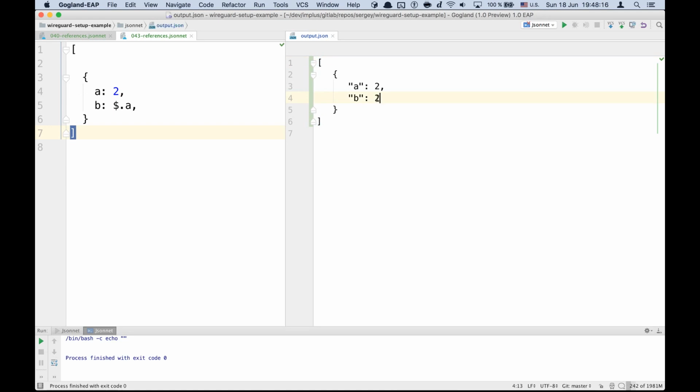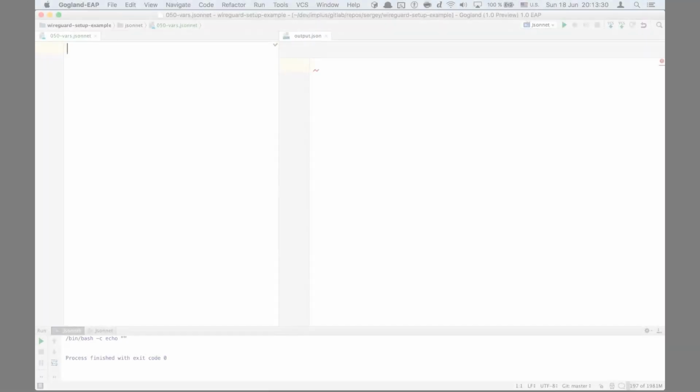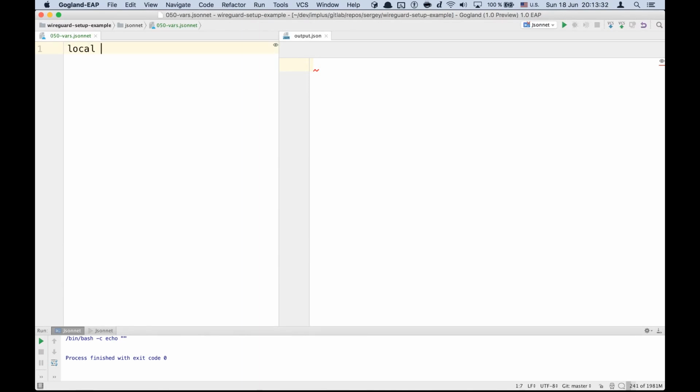So B here is 2. It refers to this value. In Jsonnet, you can define local variables using the local keyword. So for example, let's assign 10 to x, and semicolons are mandatory. It's an error if you forget it. So if we output x, we see 10 here.